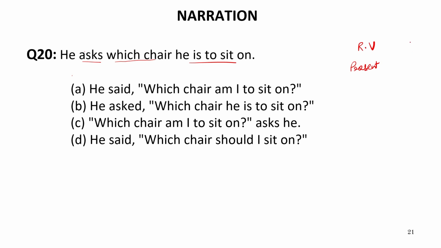And the tense of the reported speech will not be changed, because if in a direct speech sentence the reporting verb is in present tense, the tense of the reported speech will not be changed when the sentence is converted into indirect speech. This we have already read in the concepts.